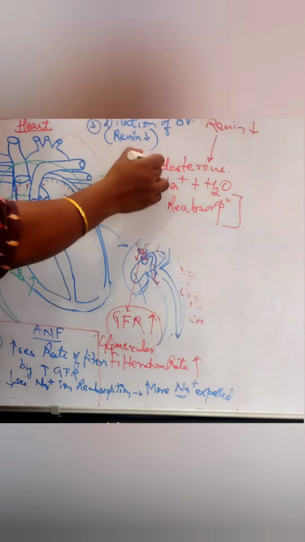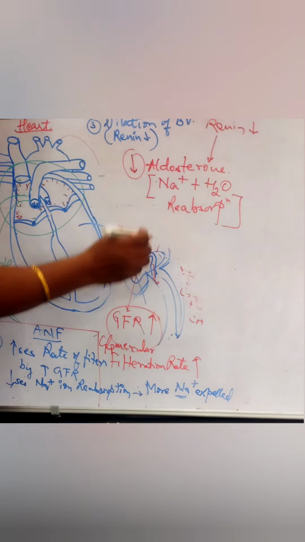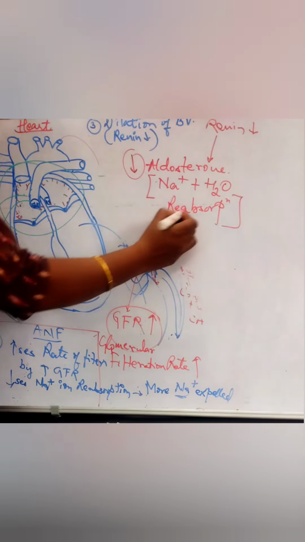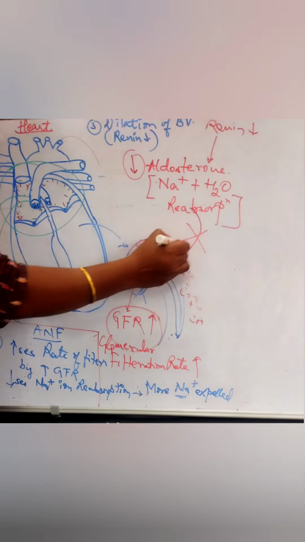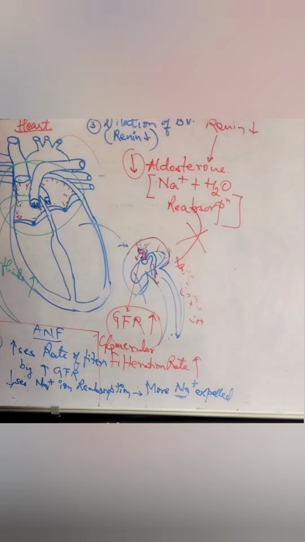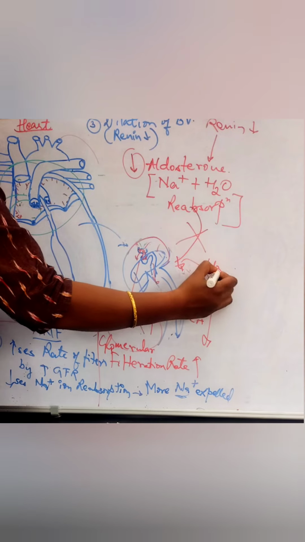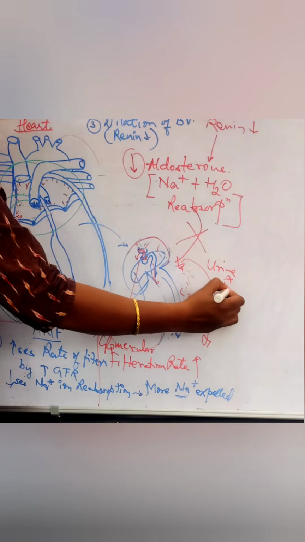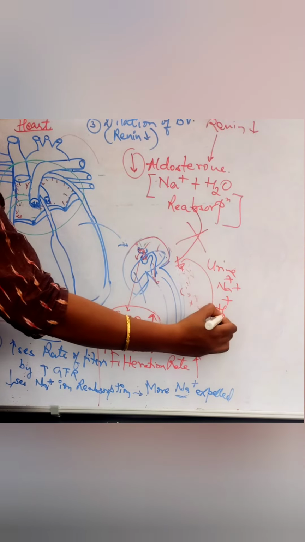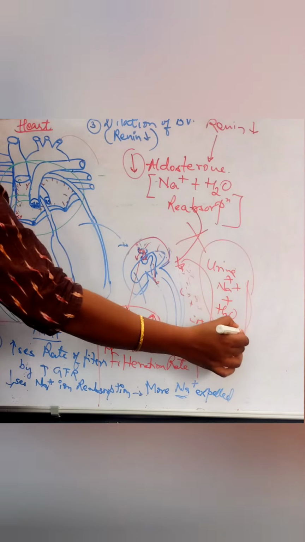But when aldosterone is less, what is going to happen inside the kidney? There will not be as much sodium ion and water reabsorption. So again, more urine with sodium ions and water is expelled out of the kidneys.